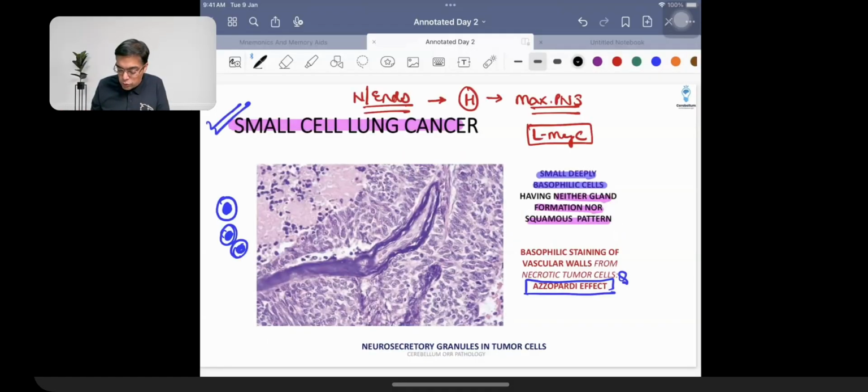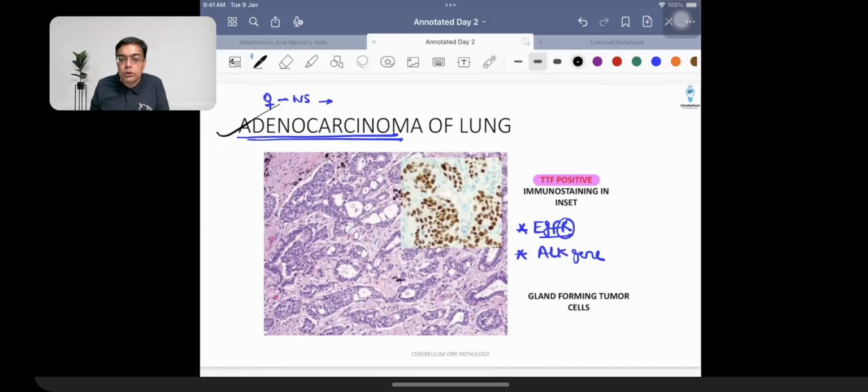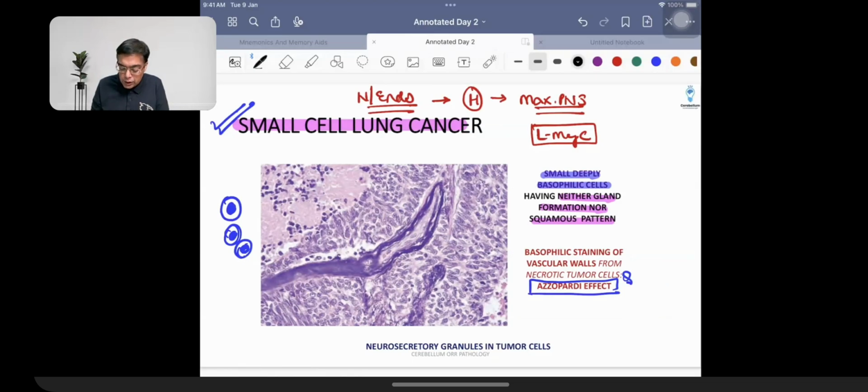Which of these cancers is associated most strongly with asbestos? The answer is adenocarcinoma. Which of these four has the strongest association with smoking? The answer that you need to remember is small cell cancer. Don't make a mistake on that one.